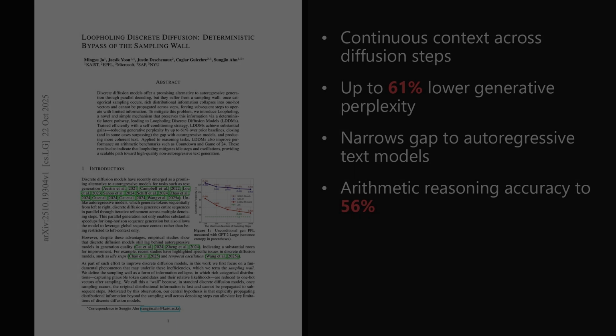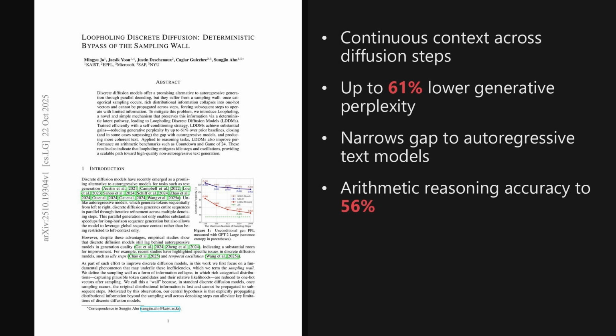Alright, two takeaways stand out. A simple deterministic latent path carries continuous context across diffusion steps, which slashes generative perplexity by as much as 61% and curbs idle steps and oscillations. The broader implication is clear. Non-autoregressive text generation can rival and sometimes beat autoregressive quality at scale.